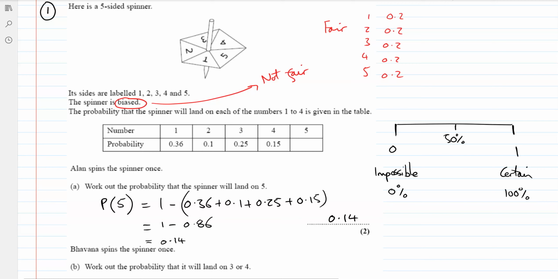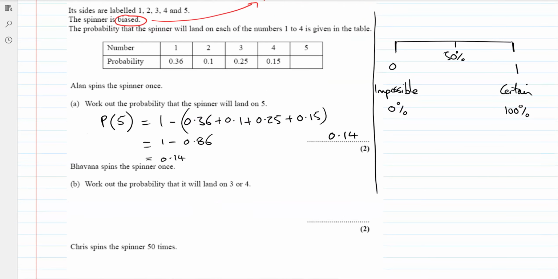Okay, we can leave it as a decimal, we can leave it as a fraction, we can leave it as a percentage. All of those are probabilities. 10% chance of something happening is the same as 0.1, is the same as 1/10. And depending on what the question is asking, sometimes it's favourable to use a decimal rather than a fraction. We'll come on to that. Because we're given decimals in the question, I'm going to keep everything in decimals for this. Okay, that's how it works.